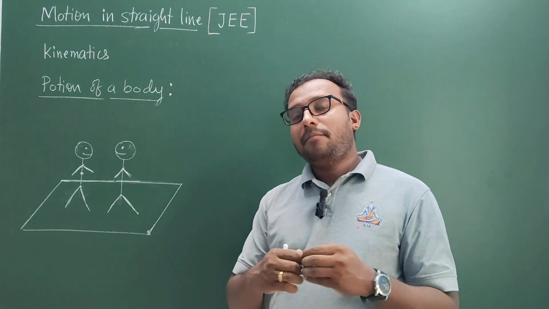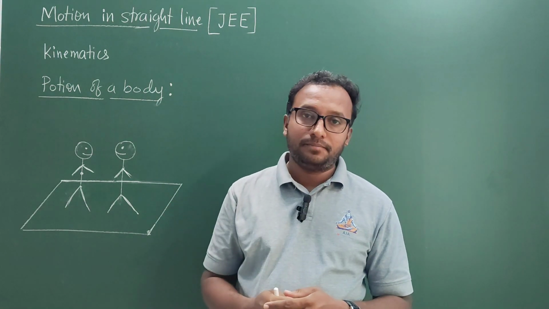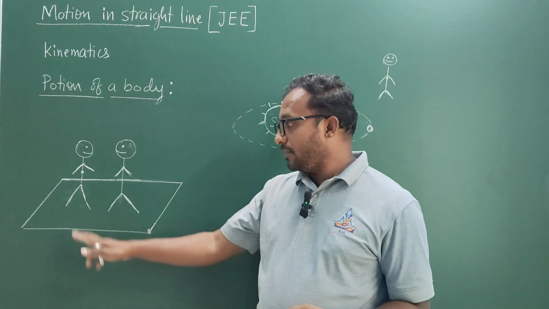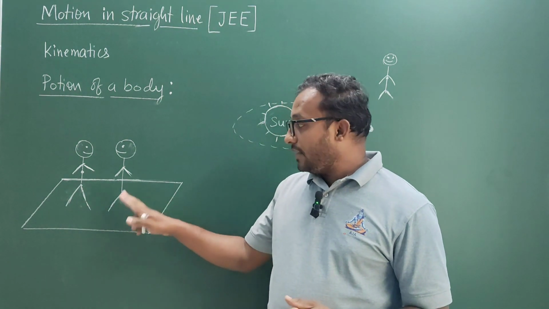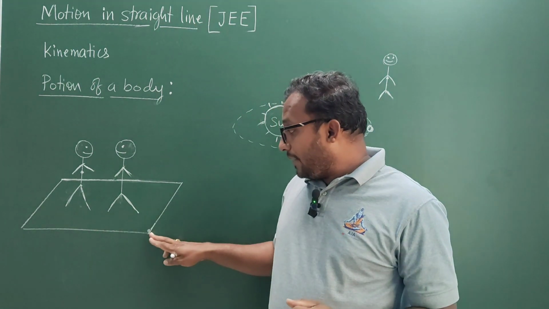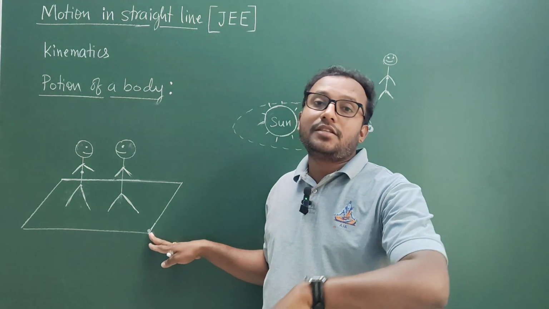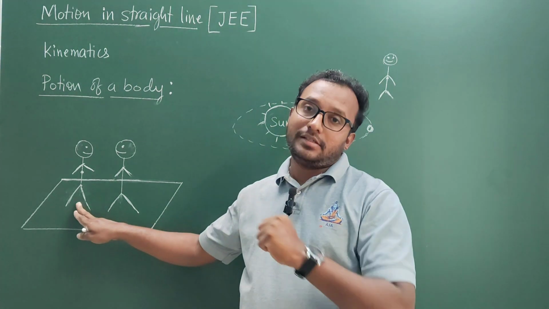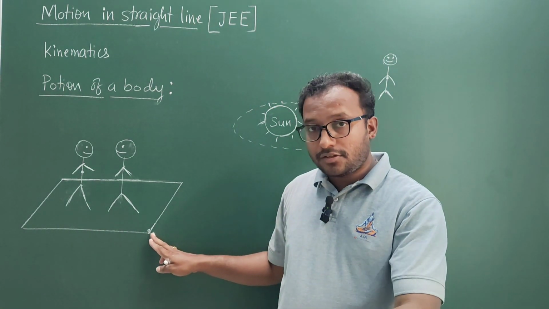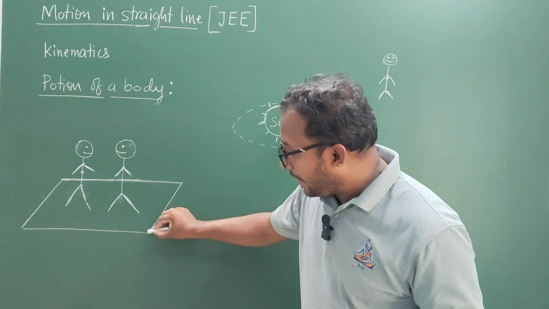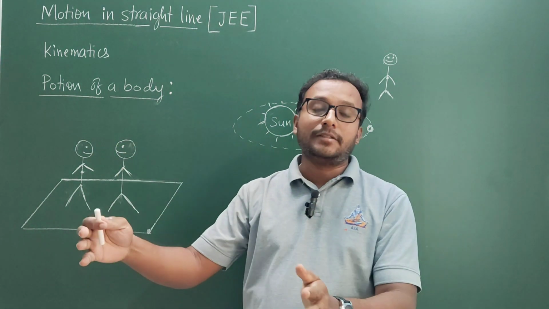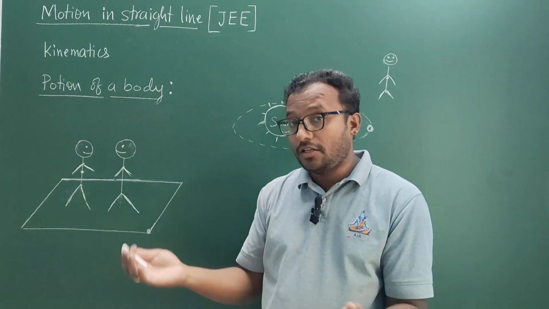Now assume that I am changing my reference point to some other position. Say for example, this is person A and this is person B. Person B went to free space, very far from the earth. Now with respect to the point which is fixed on the earth itself, person A is said to be at rest. How can you say he is at rest with respect to this reference point fixed on the earth itself? Because from the reference point on the earth to this person, the distance is always going to be constant. It is not changing, meaning position is not changing.